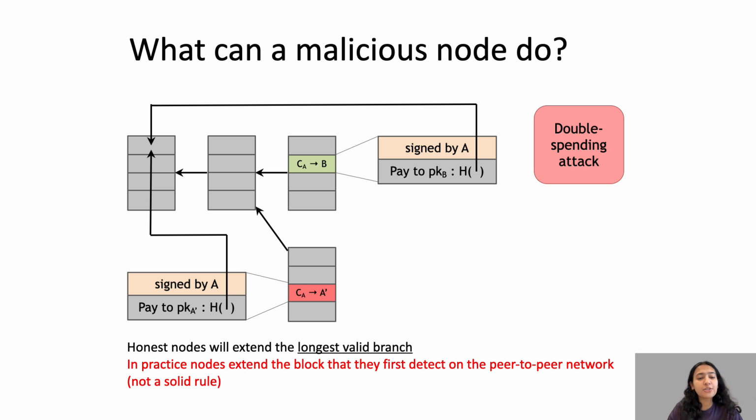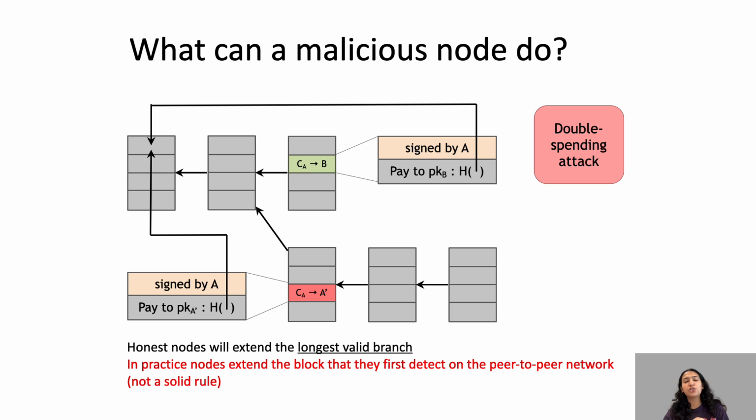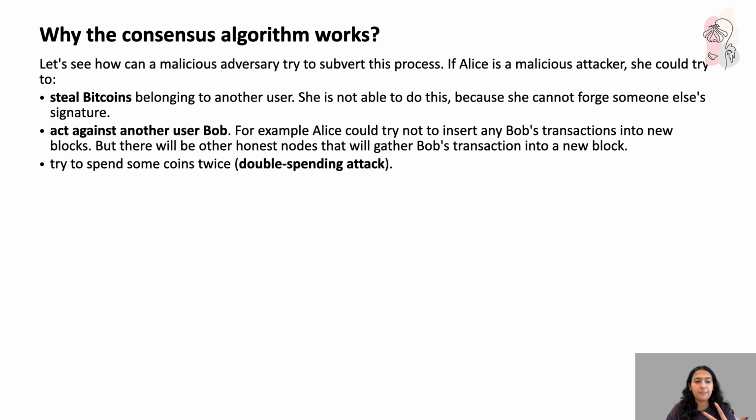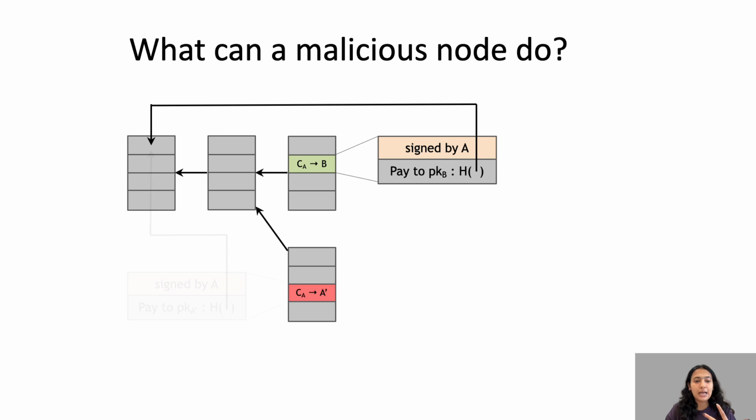So honest nodes will extend the longest valid branch, as you'll see in the upcoming slide. Now I have this fraudulent transaction, me paying Charlie with the same coins that I've already used to pay Bob. That is fraudulent. So what I do is I just keep extending this blockchain, I keep building blocks on it. Now it becomes the longer blockchain.